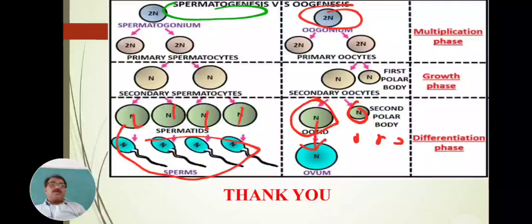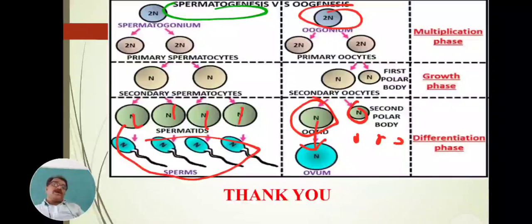Formation of sperm is called spermatogenesis and formation of egg is called oogenesis. With this we have seen the differentiation and the process of spermatogenesis, which is a simple method, less complicated, very simple as compared to oogenesis. And sperms and eggs are produced. Then in the next step we will see fertilization. What is meant by fertilization? How these sperms and egg come in contact, and the union of male gamete and female gamete takes place, that process is called fertilization.